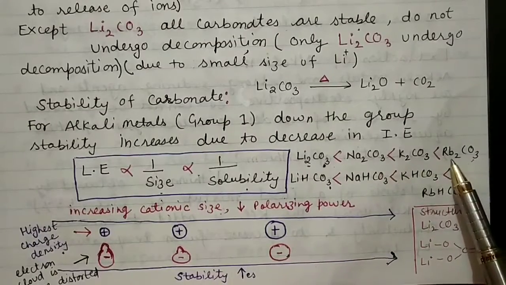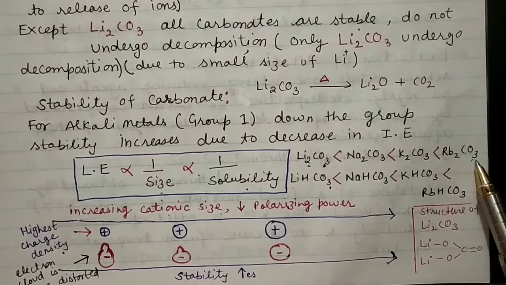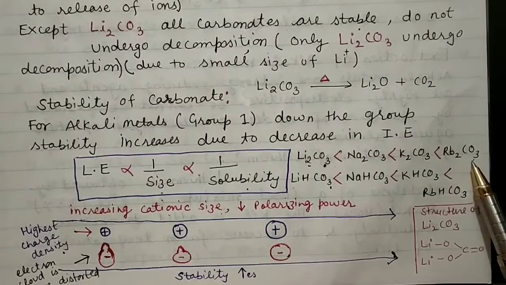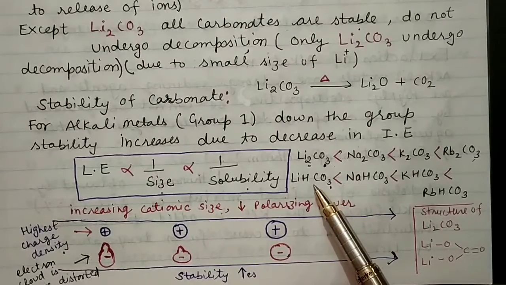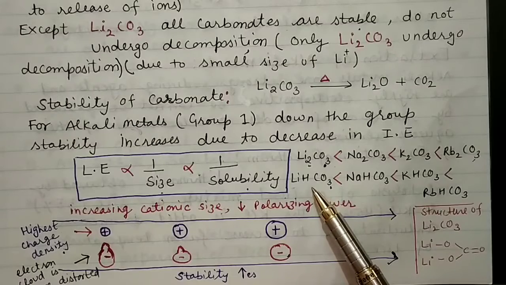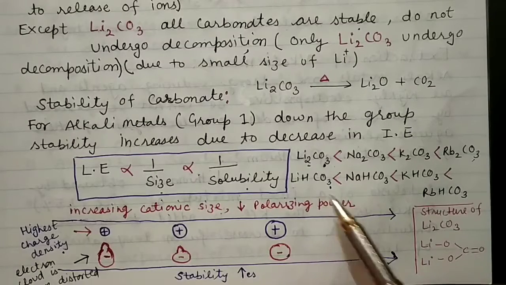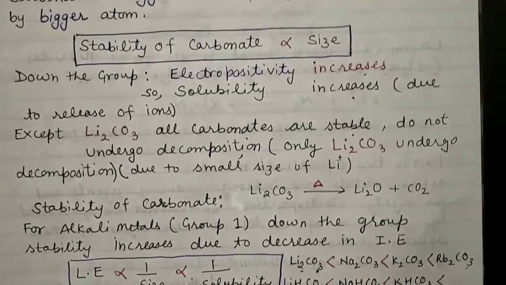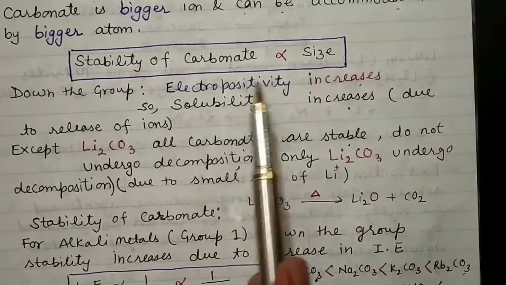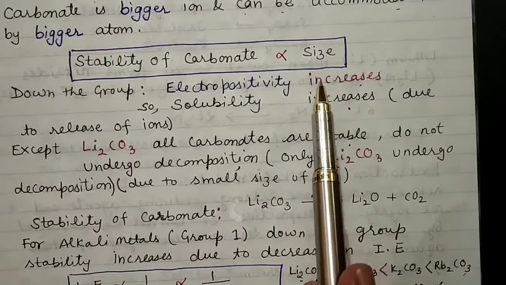That's why rubidium carbonate will have the higher order of stability. Likewise lithium carbonate, with its small size, will have the least distortion of the carbonate, that's why it will have the least stability. So you have to keep in mind that the stability of the carbonate is directly proportional to the size.